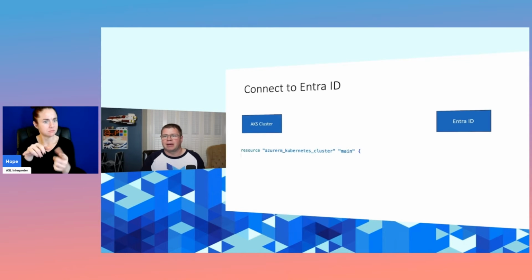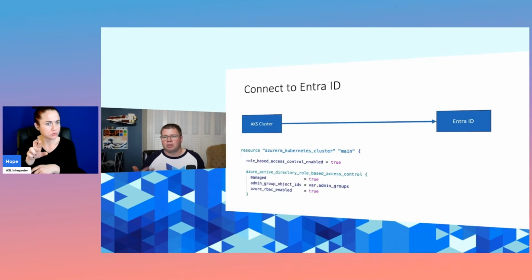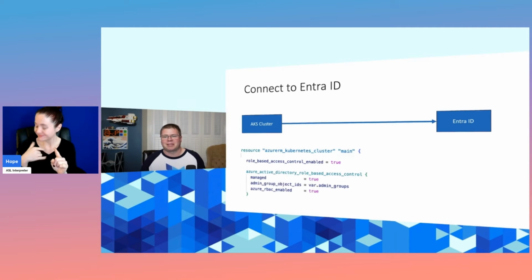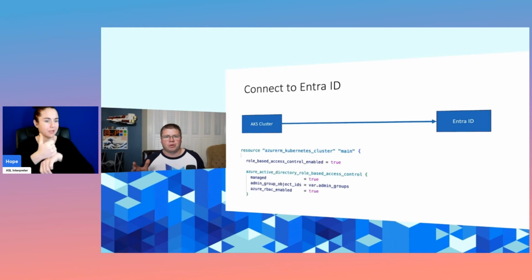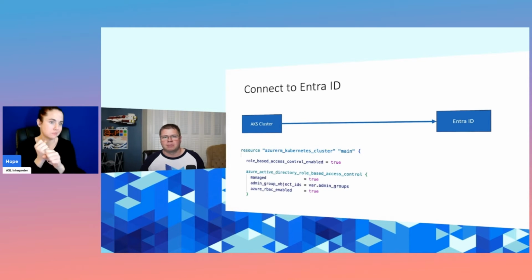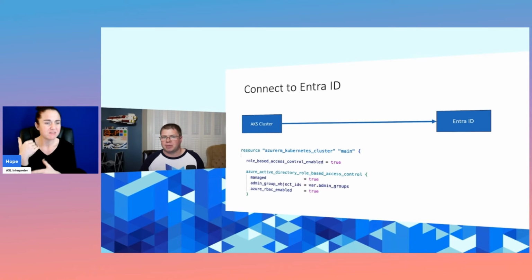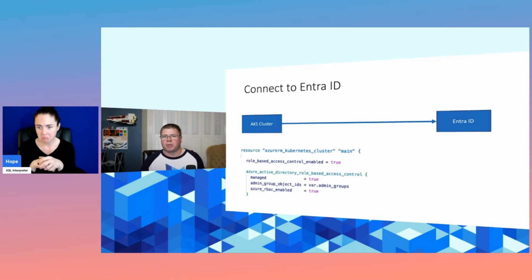And in order to do that, we need to enable role-based access control and add this Active Directory, Entra ID role-based access control block in order to create this capability within the cluster. We can also specify some administrative groups to grant ourselves access to the cluster. So if we have certain sysadmins or operators that are going to be needing to access the cluster and log in and use kubectl and things like that, this would be a great way to do that.